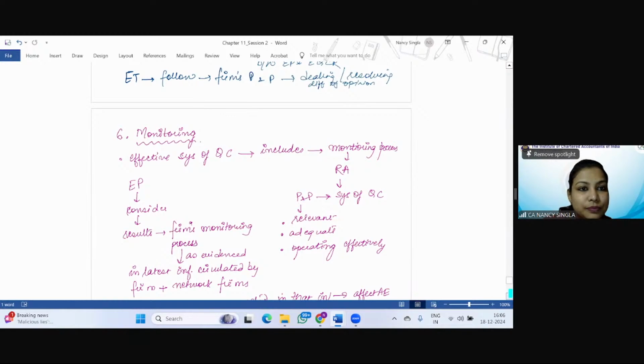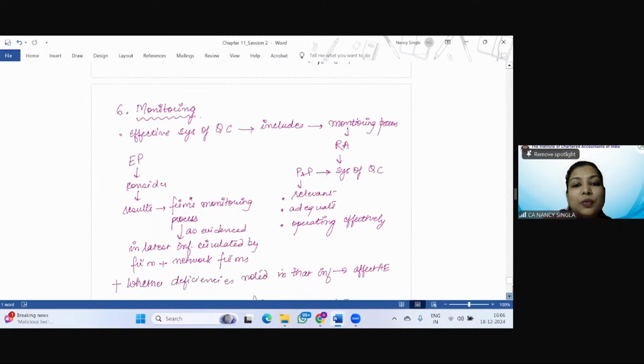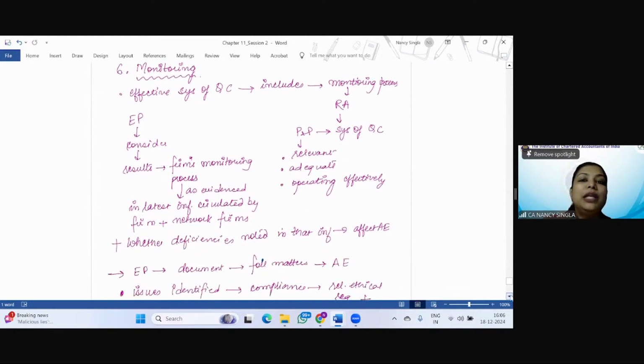Simple. Is it easy? And the last point is monitoring. Now, the responsibility of the engagement partner with respect to monitoring. So if you are asked a question, you will be specifically asked what is the engagement partner's responsibility for monitoring. Now, there you are not supposed to write SQC1. There you will be writing what? Your SA 220. And if it has been asked for firm policies, then SQC1 reference will come.